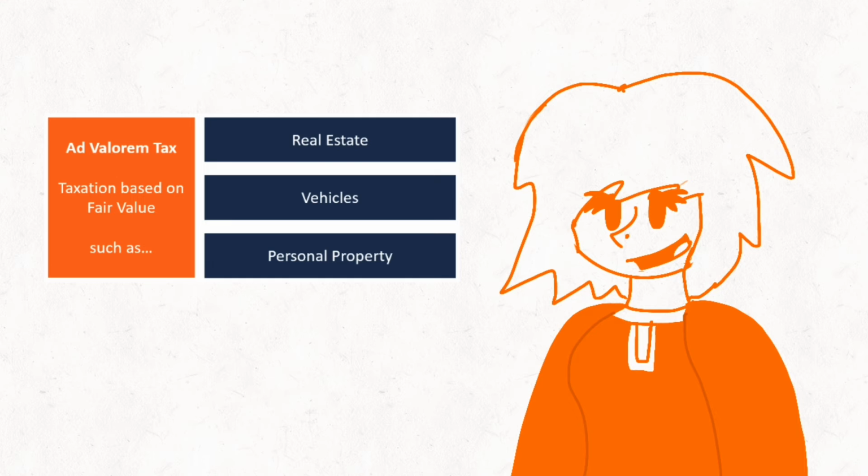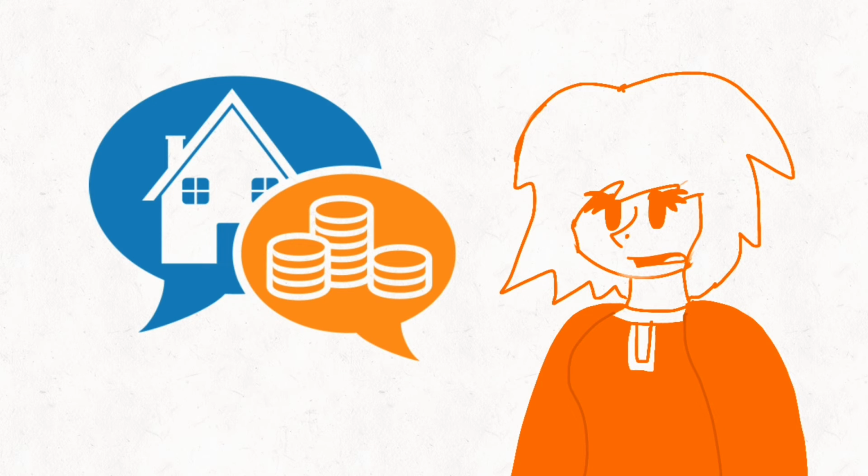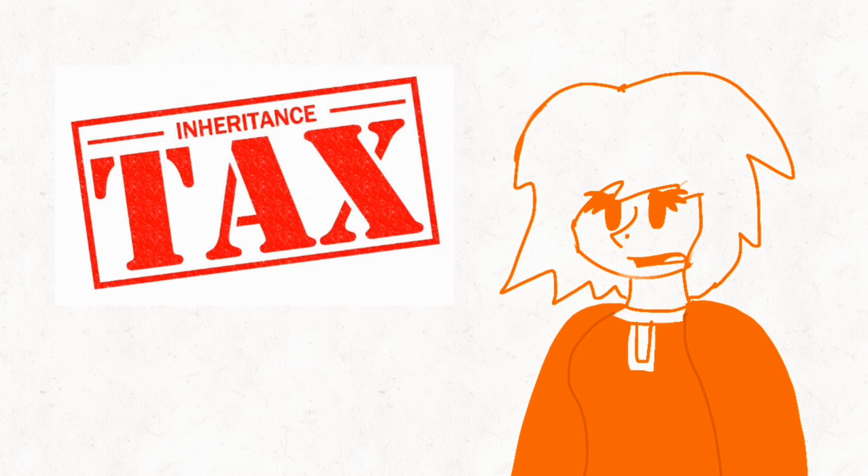Ad valorem tax is a tax whose amount is based on the value of a transaction or of a property. It is typically imposed at the time of a transaction, as in the case of a sales tax or a value-added tax. Property tax is a tax paid on property owned by an individual or any other legal entity, such as a corporation. It is technically a real estate ad valorem tax. Finally, the inheritance tax is levied on assets inherited from a deceased person. Unlike estate tax, which is levied on the value of the estate, the inheritance tax is levied on the value of the inheritance received by the beneficiary, and it's the beneficiary who pays it.